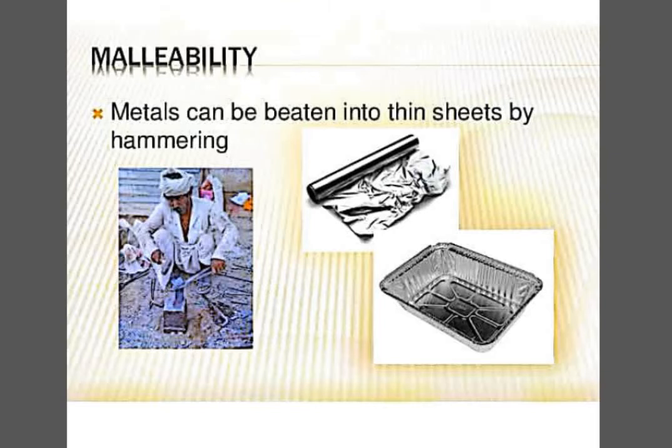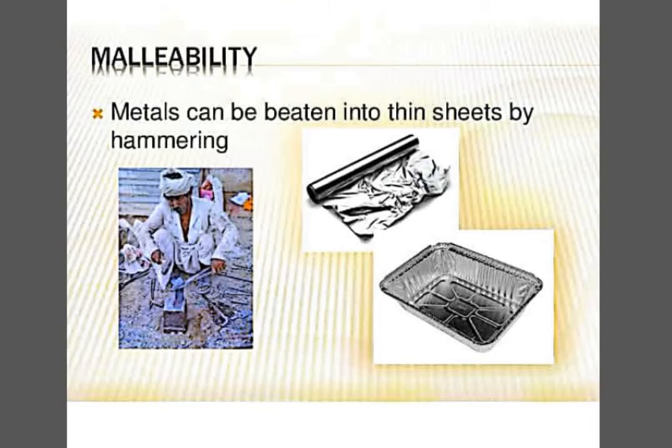You must have heard about silver varak, the thin layer of silver foil which is put over sweets. That silver color is actually because of the silver varak, and it's just because of the property of malleability.